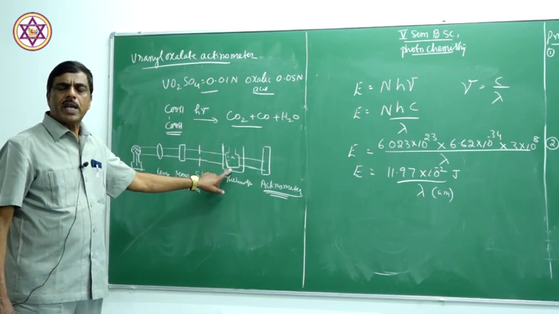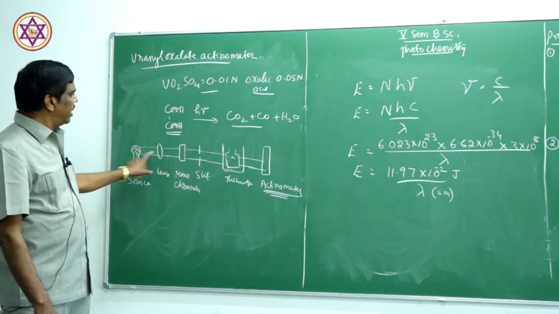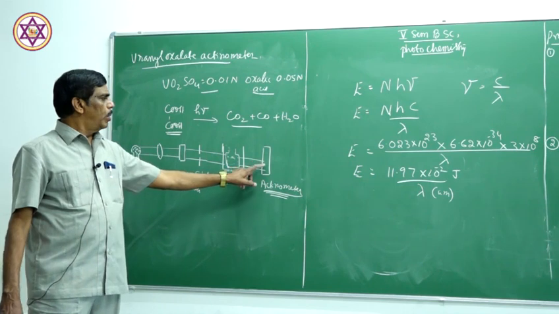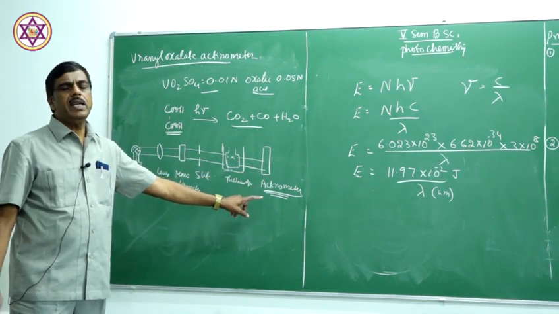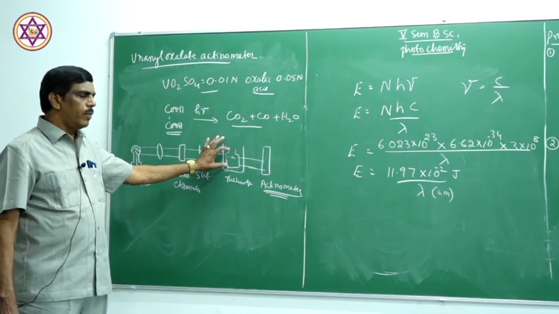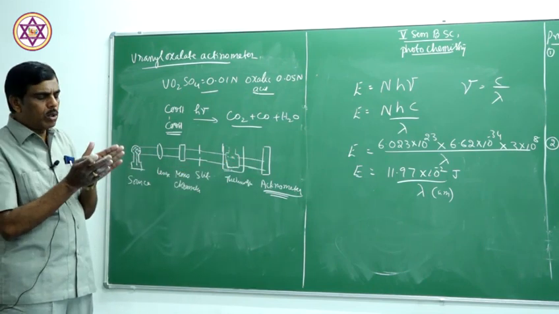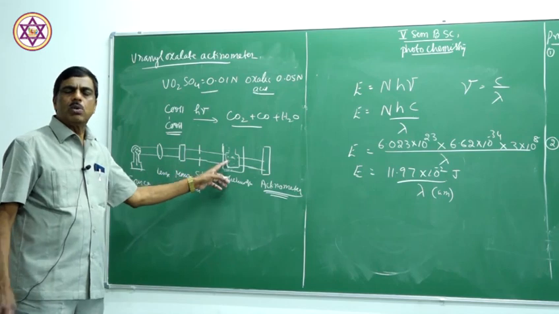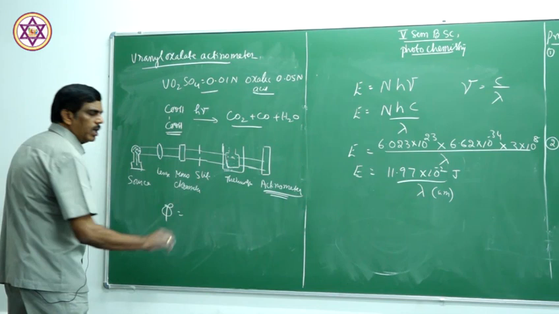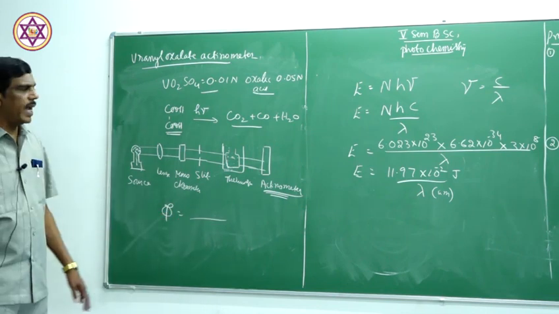Then in this thermostat, the solution, the reactant which is to be studied, is taken. Again the radiation is passed through the solution for the same amount of time, and then the amount of radiation emitted is known. Second time definitely it is less, because some amount of radiation is absorbed by the reactant. Therefore the intensity of the light is reduced the second time. Therefore the amount of light radiation absorbed by the solution is obtained from the actinometer. So by substituting the amount of radiation in the beginning, we can find out how much reactant is reacted.